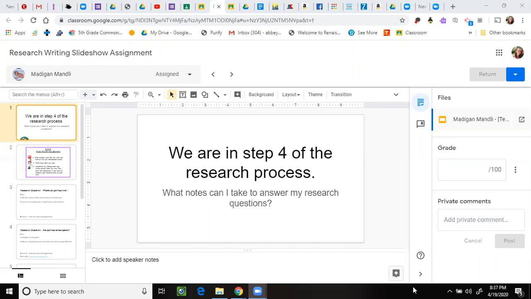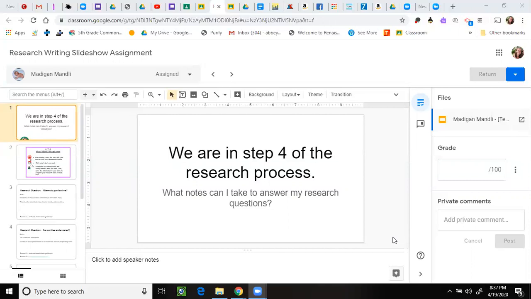Today we are working on paraphrasing our notes. If you watched the video, you learned that when we paraphrase, we put someone else's information or someone else's research into our own words. This is really not an easy task because once you read something, it's hard to put it in different words because when you first hear it, it sounds best.